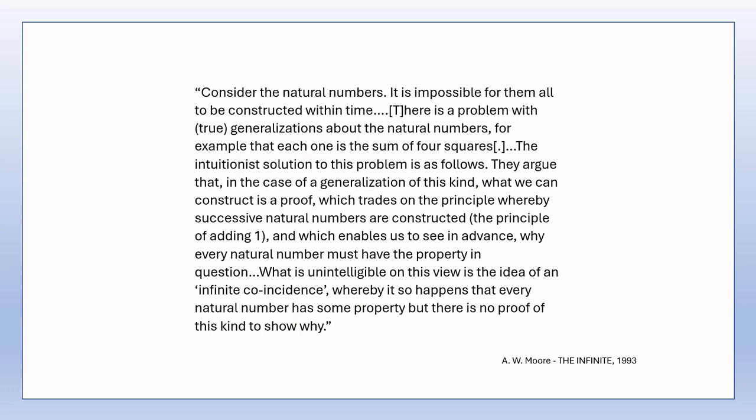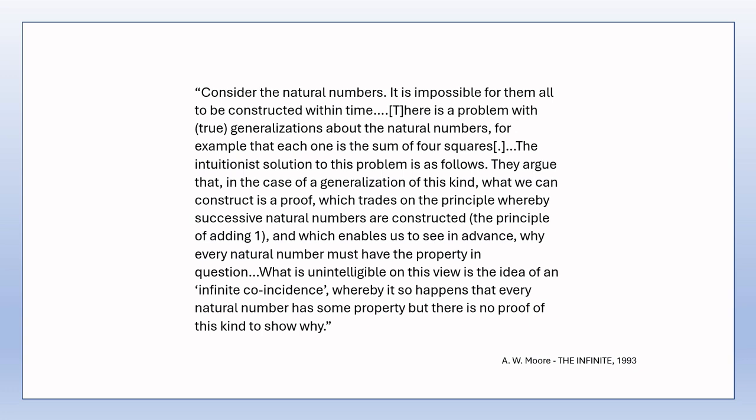It's impossible for them all to be constructed within time. There is a problem with true generalizations about the natural numbers, for example, that each one is the sum of 4 squares. The Intuitionist solution to this problem is as follows. They argue that, in the case of a generalization of this kind, what we can construct is a proof which trades on the principle whereby successive natural numbers are constructed, the principle of adding 1, and which enables us to see in advance why every natural number must have the property in question.